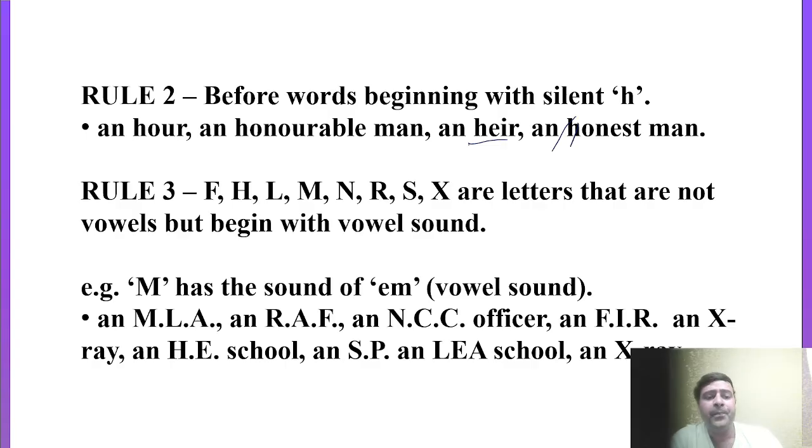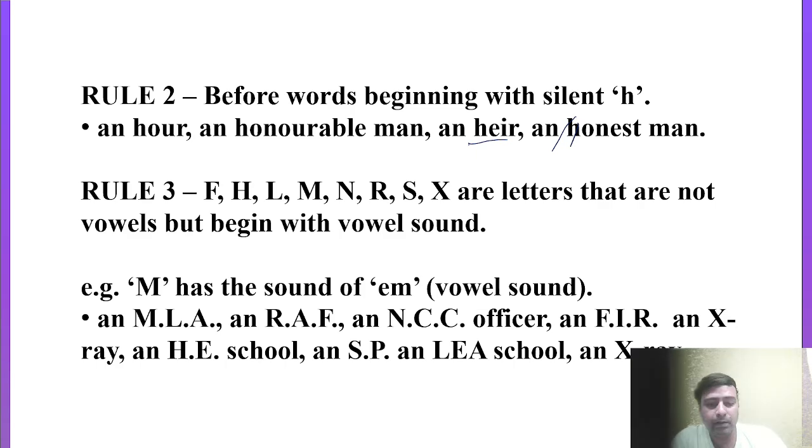You know very well that F-sound words are consonant sounds, right? H, L, M, N, R, S and X are similarly not vowels but begin with a vowel sound, right? These letters actually sound like vowels. For example, M has the sound of 'em', which is considered a vowel sound.